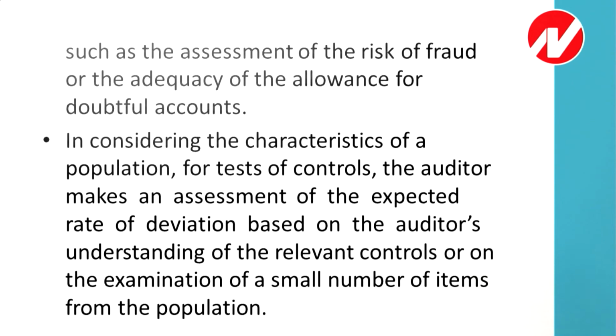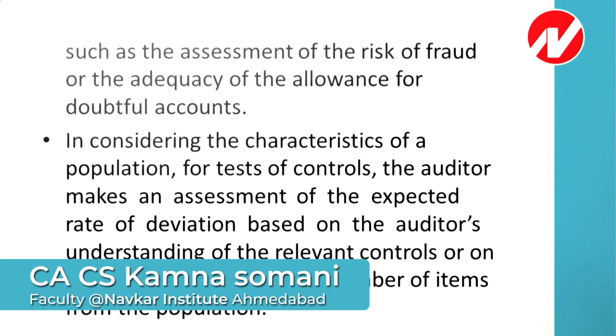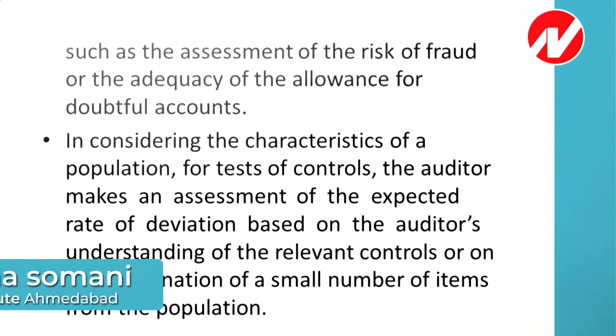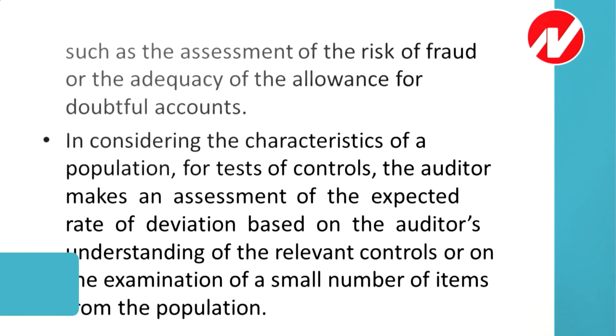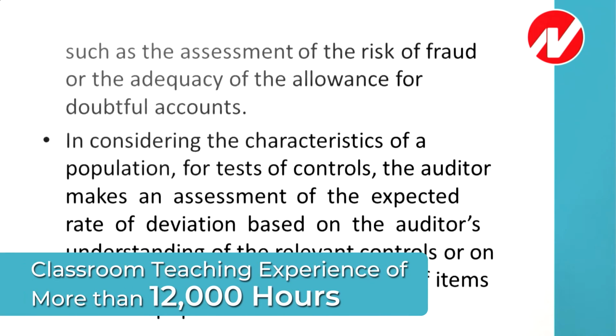In considering the characteristics of a population for test of controls, the auditor makes an assessment of the expected rate of deviation based on the auditor's understanding of the relevant controls or on the examination of a small number of items from the population. Now, whenever you are understanding the characteristic of the population के test of controls को जानना चाहते हो, तो ऑडिटर क्या असेसमेंट कर रहा है? He will assess the expected rate of deviation. आपको क्या समझ में आ रहा है बेस्ड ऑन योर अंडरस्टैंडिंग कि आपके हिसाब से ये कंट्रोल्स कैसे हैं, या आप क्या करोगे, स्मॉल नंबर ऑफ आइटम्स पॉपुलेशन में से चेक करोगे और फिर आप असेस करोगे कि क्या एक्सपेक्टेड रेट ऑफ डेविएशन हो सकता है. So this is the thing you need to decide based on the test of controls.